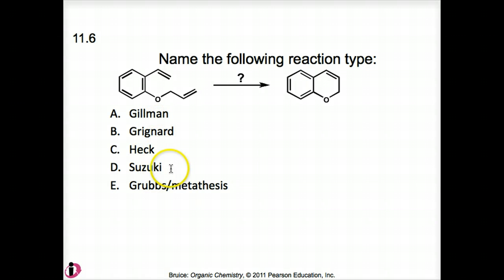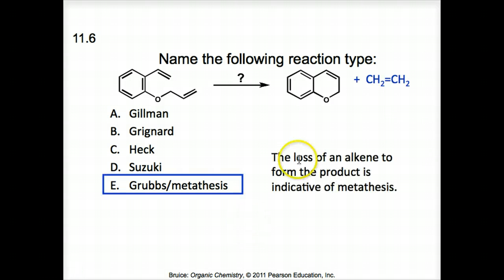Gilman, Heck, Suzuki, and so forth would not form this kind of product, but having ethene tells us that it must be metathesis, a Grubbs metathesis reaction. So the loss of an alkene to form the product is indicative of metathesis. Okay, that concludes our discussion of organometallic compounds. Chapter 11 is finished.